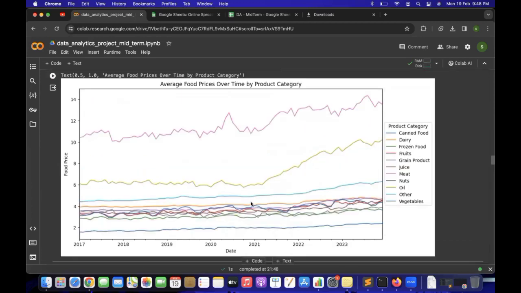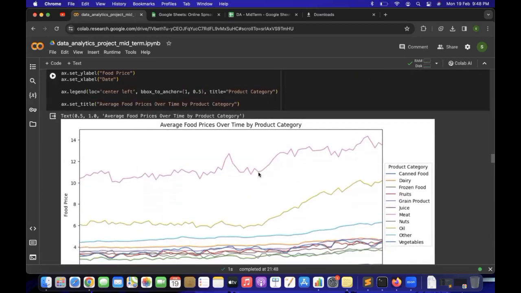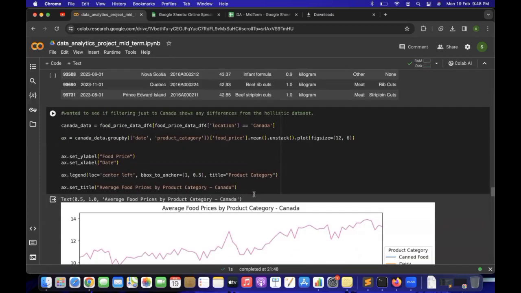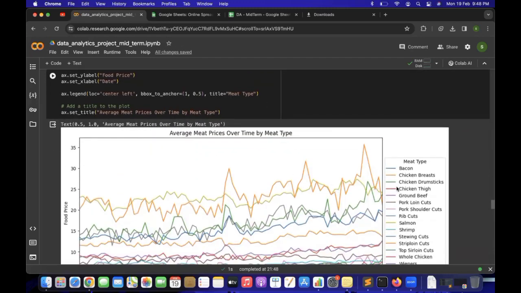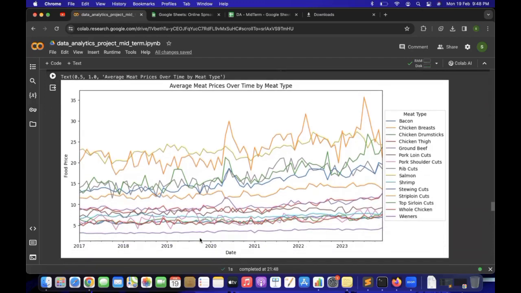And this is all the EDA. I think Grant and Shreya are going to explain about that in the slide, and this step they will explain in the slide itself. Let me go to one EDA which I'd like to explain, the average meat price over time by meat type. As you can see, people are mostly consuming chicken breast, chicken drumstick, and salmon over the last 6 years.